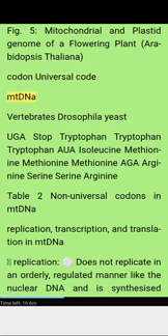Codon, universal code versus mtDNA in vertebrates, Drosophila and yeast. UGA is stop in the universal code but tryptophan in mtDNA. AUA is isoleucine in the universal code but methionine in mtDNA. Other differences include arginine and serine codons. Table 2. Non-universal codons in mtDNA. Replication, transcription, and translation in mtDNA.